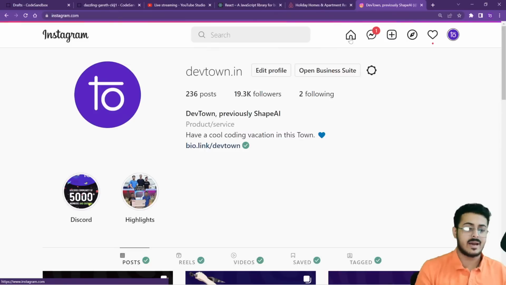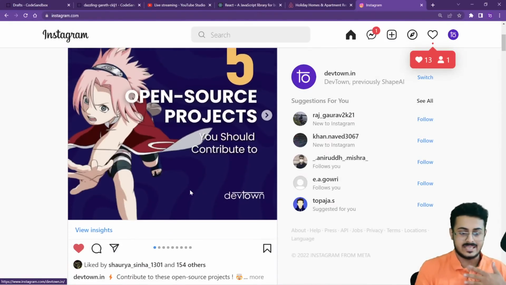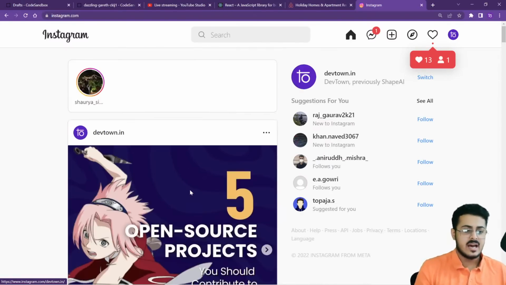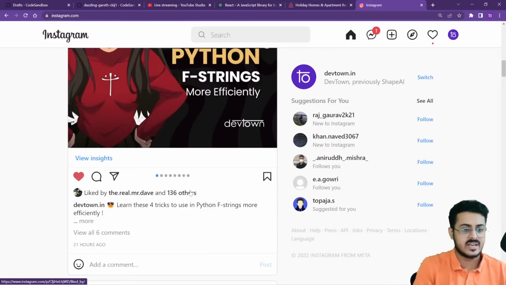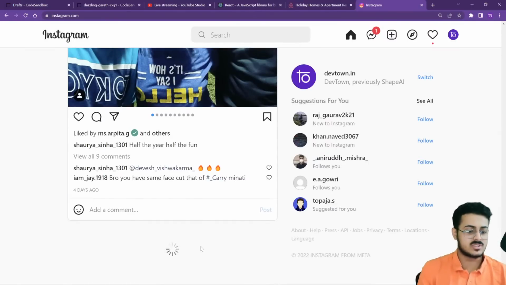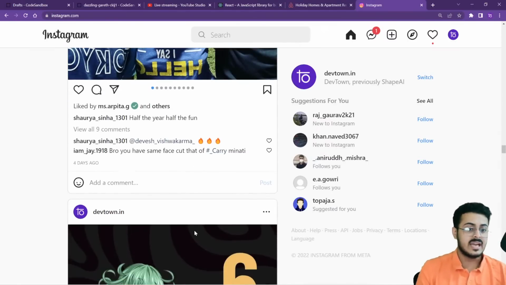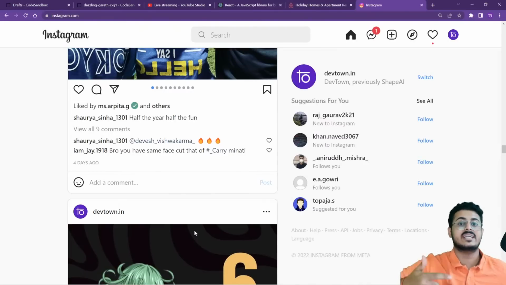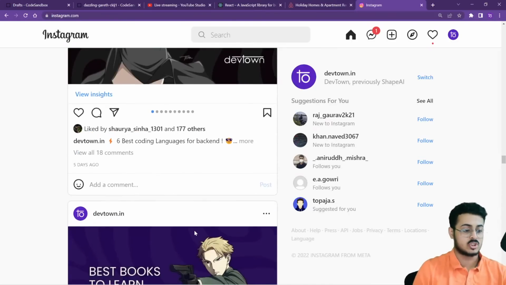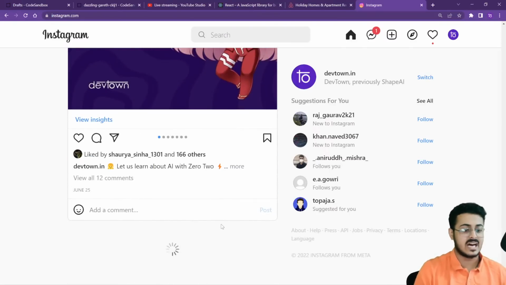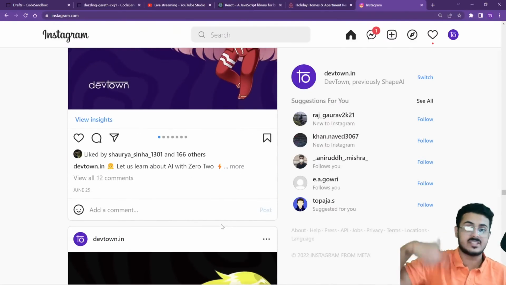For example, if I'm going home on my Instagram account and scrolling down slowly, as you're able to see, neither anything on the left hand side, nor on the top, nor on the right hand side is changing. If I'm scrolling down vigorously, you'll be able to see at one particular point of time the posts start loading. It is loading more posts. It didn't have to refresh the entire page so that I was able to see more posts. It loaded more posts for me automatically as I'm scrolling down. I don't have to refresh the entire page.